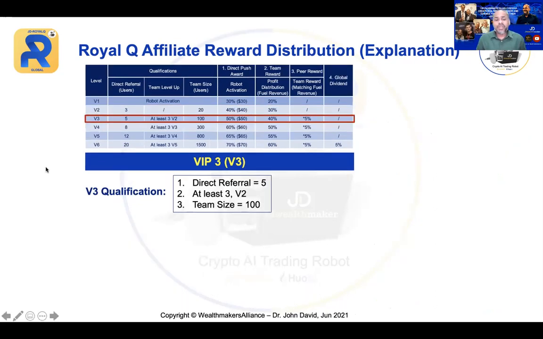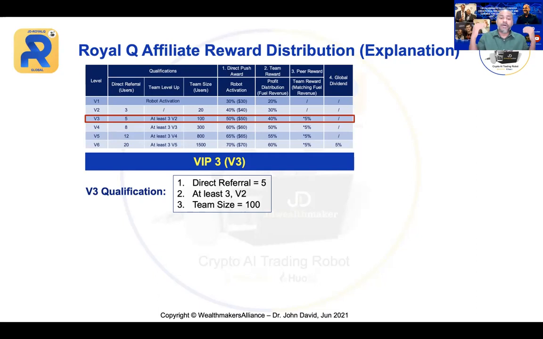Now, V3. Now, the V3 qualification: you need a direct referral of 5. Earlier you already got 3, so you only need another 2 more. 3 plus 2 is 5, that's all. It's not an additional 5, it's just another 2. Then you need at least 3 V2. From the total 20 members that you have, you need to make them V2. Once they become V2, you have 5 direct referrals and you have a total of 100 members under your team, you become V3.